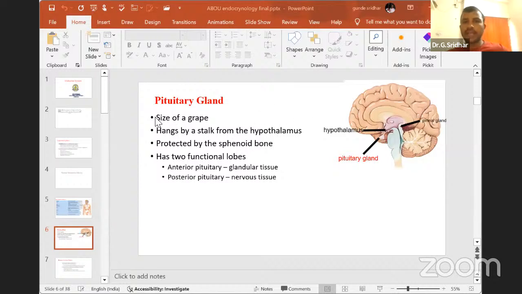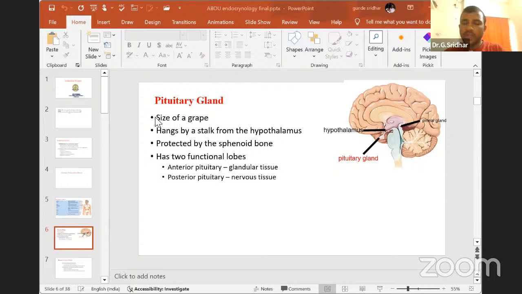The pituitary gland is a peanut-like structure, about the size of the peanut you eat daily. Where is its exact position? We find the pituitary gland below the hypothalamic region.